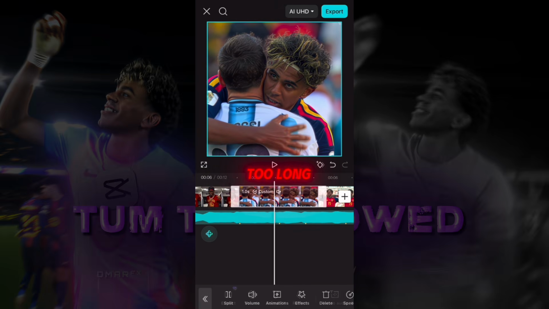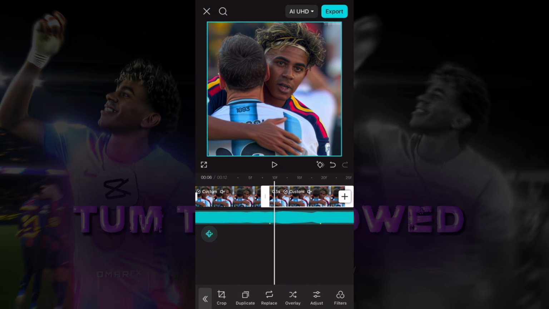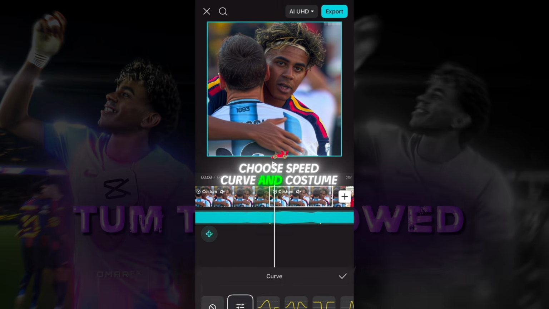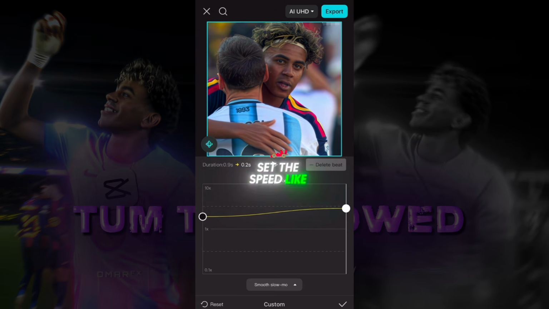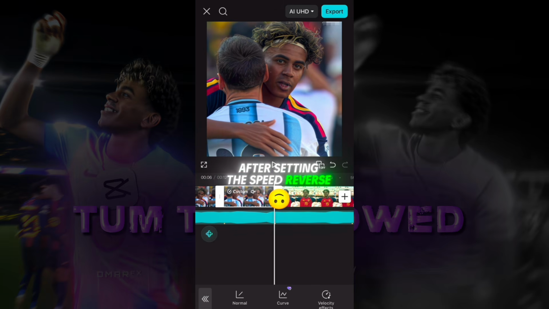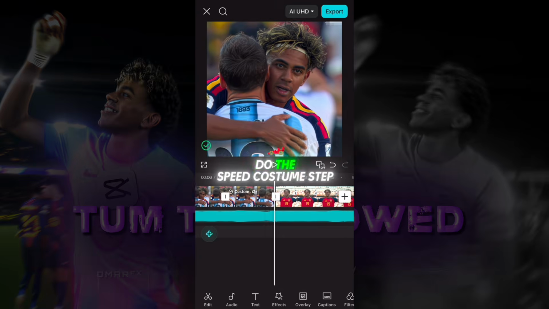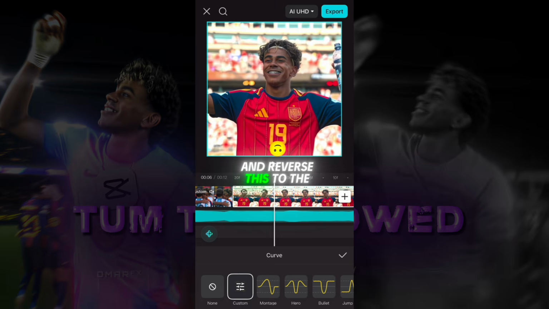Shorten the video if it's too long, and duplicate the video. Choose speed, curve, and costume. Set the speed like this video. After setting the speed, reverse the video. Do the speed costume step and reverse this to the next video.